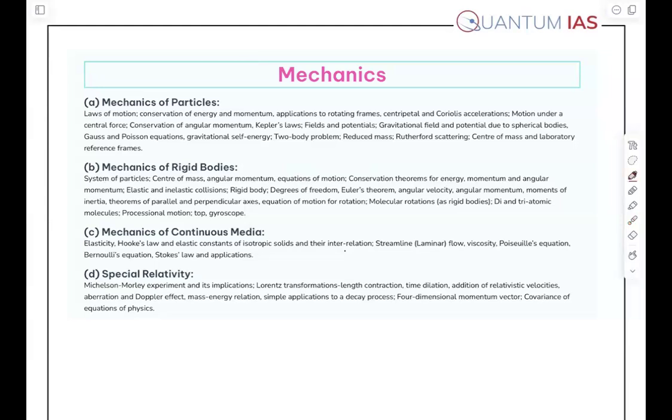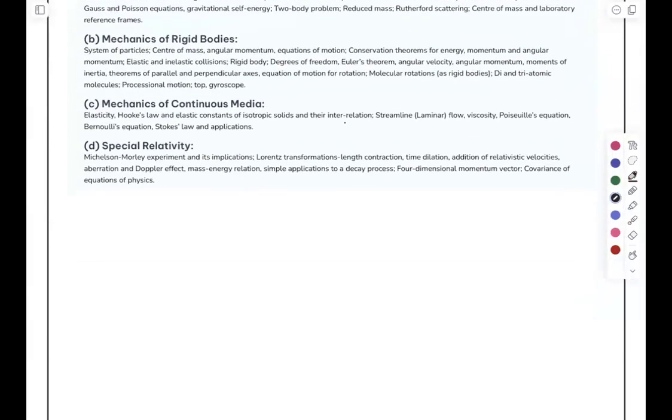So we are interested here in studying classical mechanics. The entire mechanics, we are calling it classical mechanics. Can anyone tell me what we understand by classical mechanics? Anyone? What do we mean by classical mechanics?